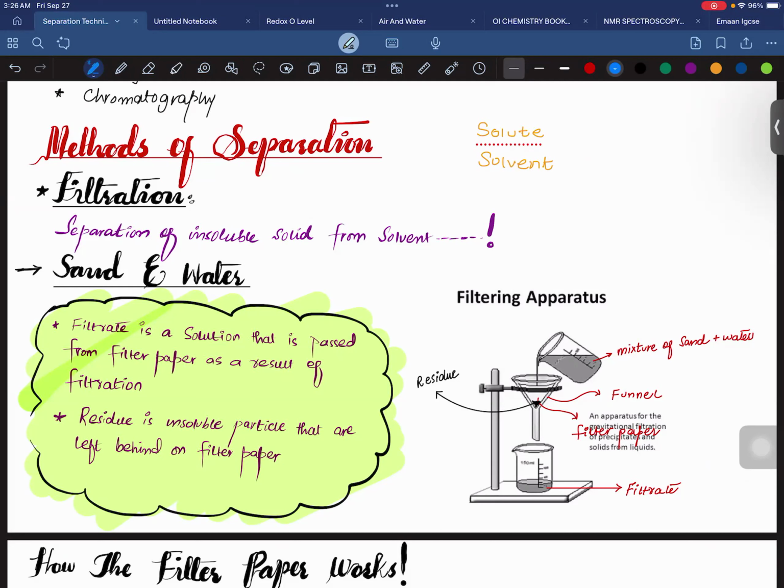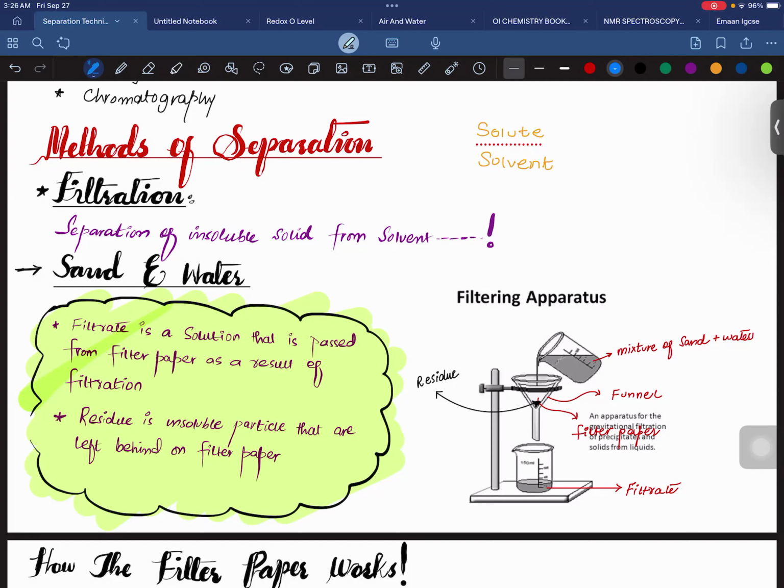Suppose I have to dissolve sugar in water. Ultimately, the sugar is the solute which is dissolved, and the water is the solvent. So basically, what is a solute?